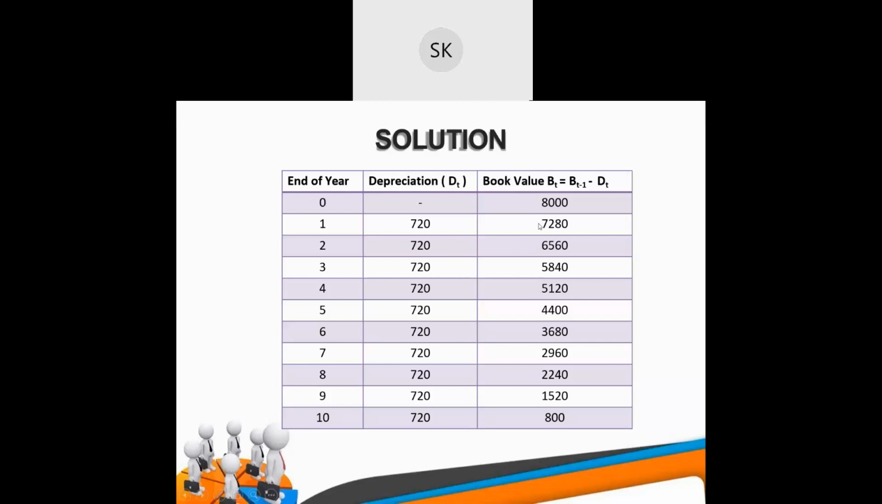So you just take 8,000 minus this, you will get this. This minus 720, you will get this. This minus 720, you will get this. Like this, it will go till here. Now, if you see, the book value is equal to nothing but the salvage value. Yes or no?